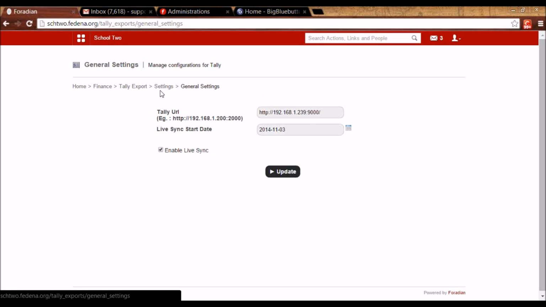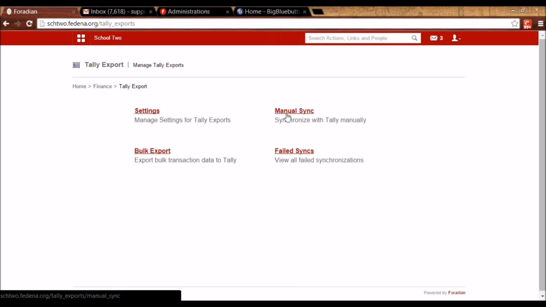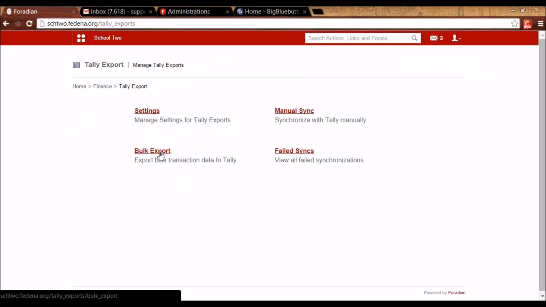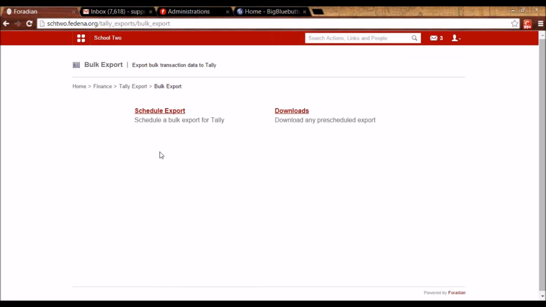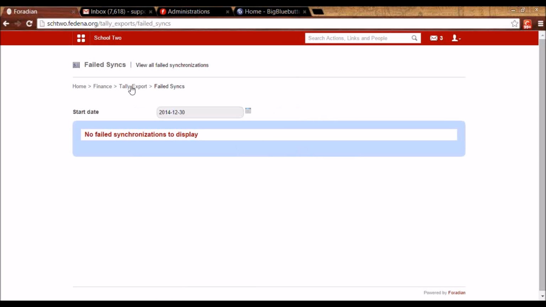If you do not want to enable live sync, you have options here to manually sync it. So you can go to manual sync, set the start and end date, and schedule the syncing. Or you can even bulk export the data. So you can take the data from Fedena in the form of an Excel sheet and feed it in your Tally. And you can even see the failed syncs here.